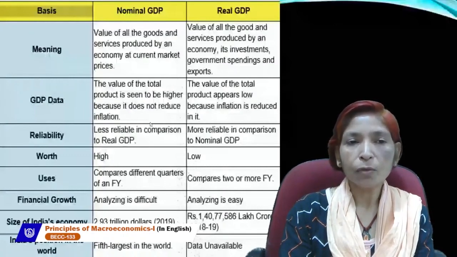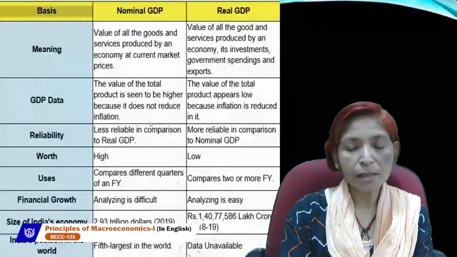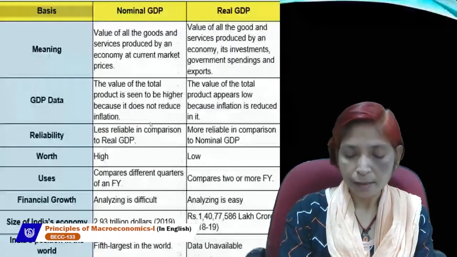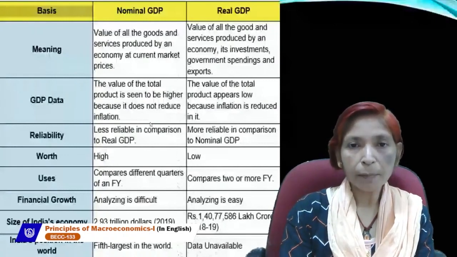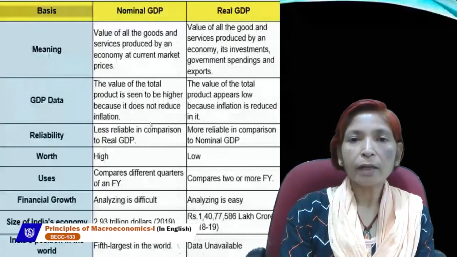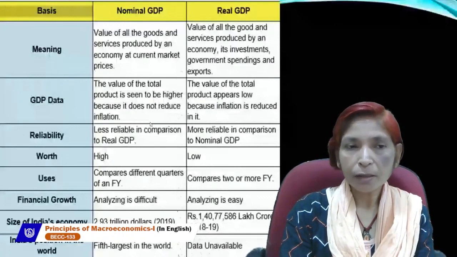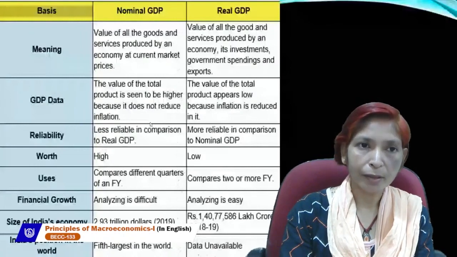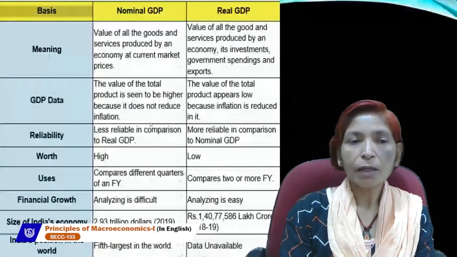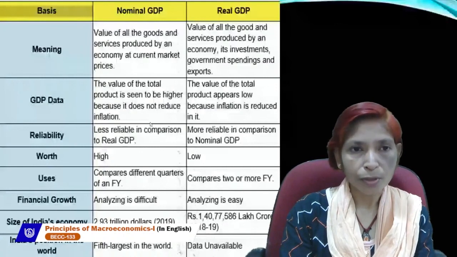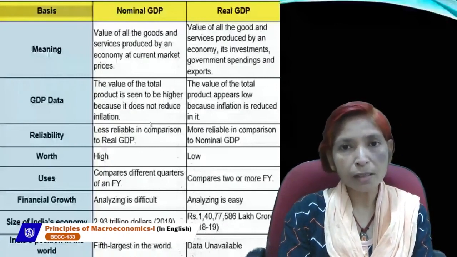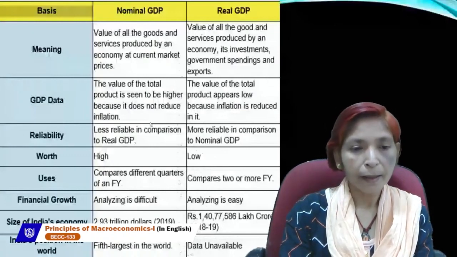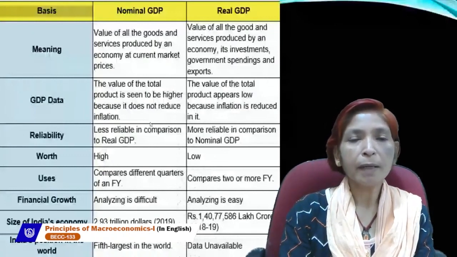Nominal GDP is calculated on the basis of current year prices, and real GDP is estimated on the basis of constant year prices. Real GDP is the true indicator of economic growth and welfare, but nominal GDP is not the true indicator of economic growth and welfare. Nominal GDP increases due to increase in price, not output, but real GDP always increases due to increase in output level, not prices.